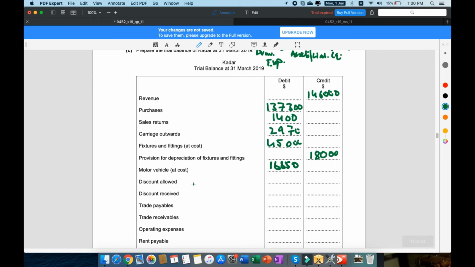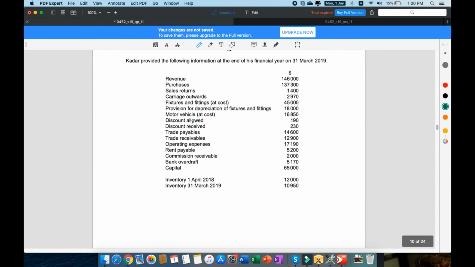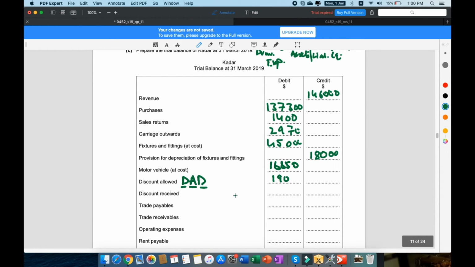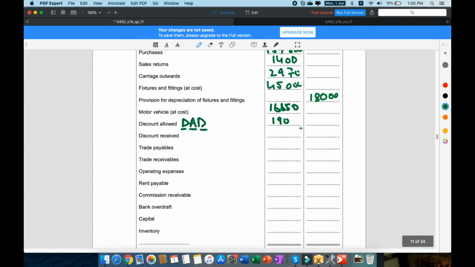16,850 debit. Discount allowed. An easy way to remember this is by using the word DAD, which is discount allowed debit. So discount allowed is always debit. So 190 debit, and because discount allowed is debit, discount received must be credit, right? That is going to be 230.